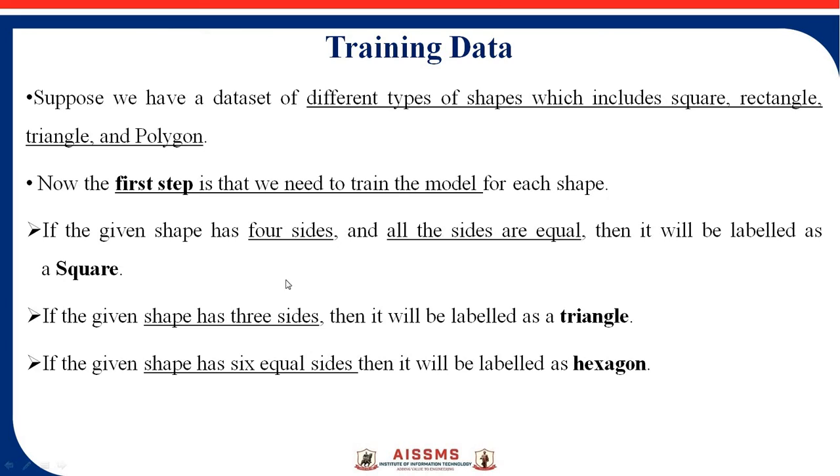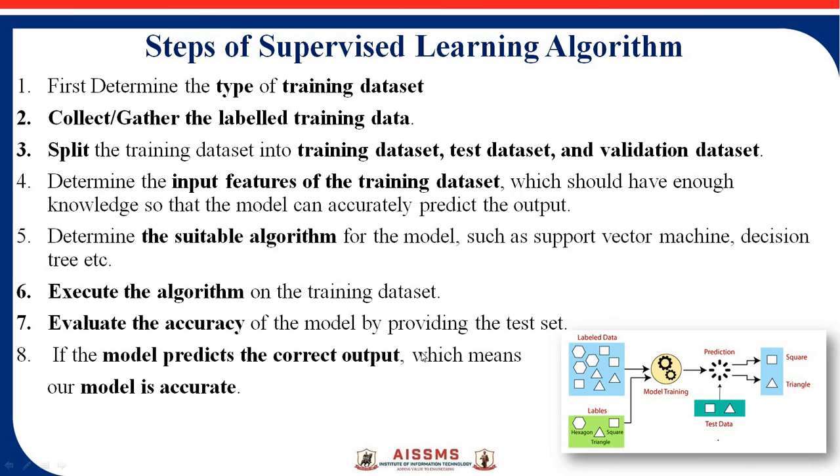The next one is triangle. If the given shape has 3 sides, then it will be labeled as triangle. Next, hexagon. If the given shape has 6 equal sides, then it will be labeled as hexagon. So this is training data. In this way the machine identifies the particular image as per its features. Now these are some steps of the supervised learning algorithm. First you need to determine the type of training dataset. You need to find out the type of training dataset. Here in this image the dataset is an images dataset, and image labels are there, right?